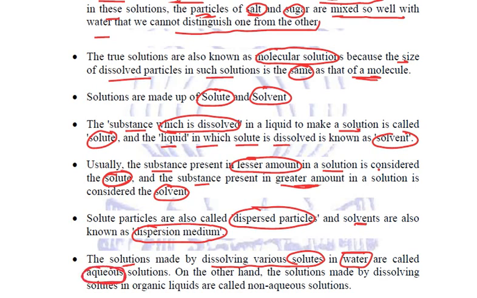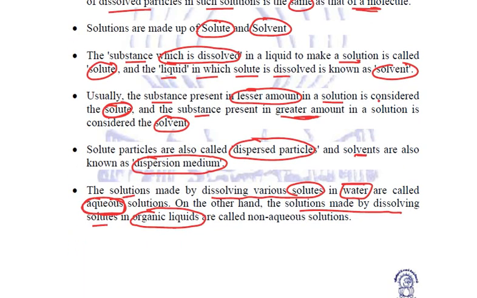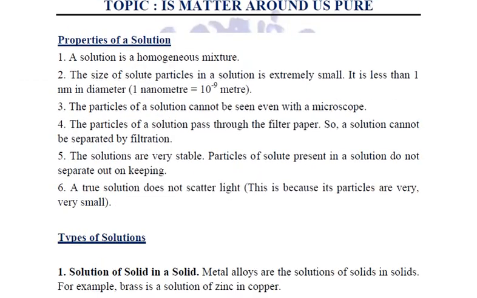They are termed as aqueous solutions. So what are aqueous solutions? These are the solutions formed when the solvent is water and you are taking any other particular solute. And if the solutions are made by dissolving solutes in other organic liquids, not water, then such solutions are called non-aqueous solutions. Clear? So this is about our true solutions.